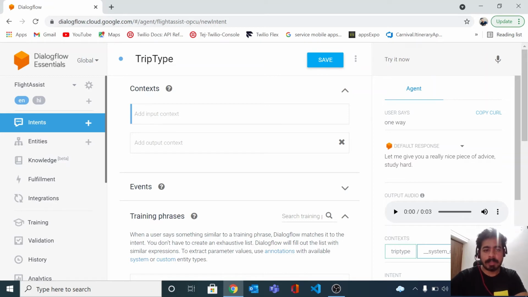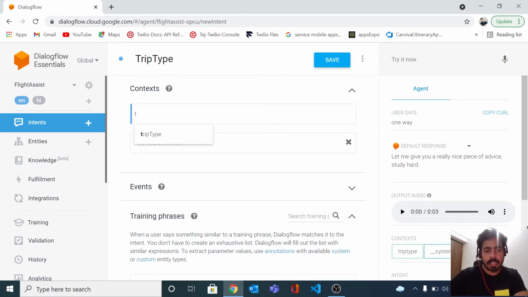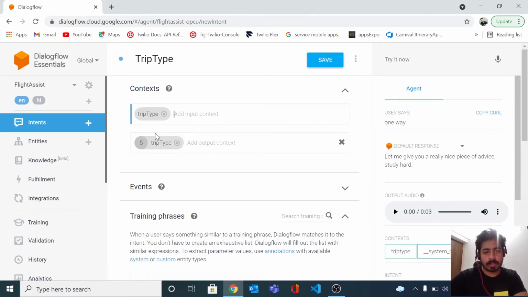So for that purpose, we have to connect this intent to the previous one, the book flight intent. That's why we need to use the input context, which will connect us to that output context. Okay, so our context was this one. We'll provide this as an input context, and whatever comes in that, it should be connected to this one. So we'll see how that actually works.